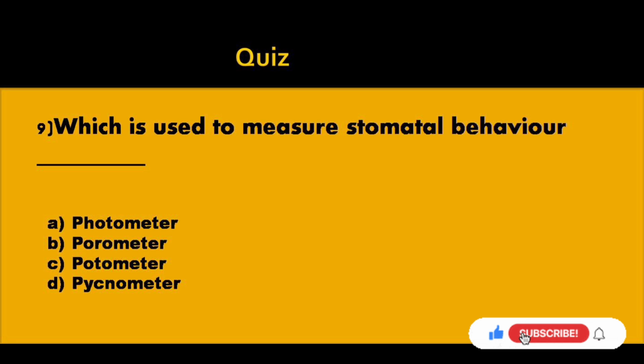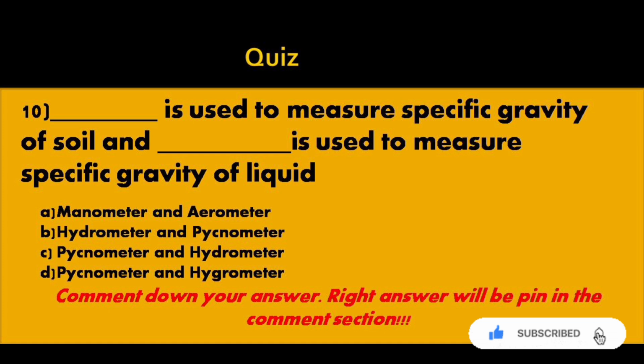Ninth question, which is used to measure stomatal behavior? Option A photometer, option B porometer, option C photometer, option D pycnometer. Answer option B porometer.